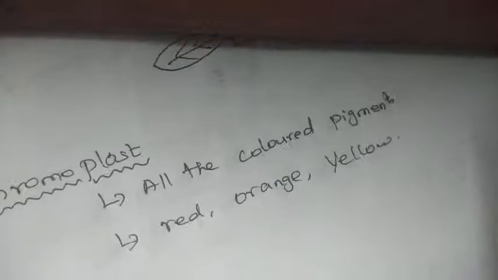For example, the red, orange and yellow colors of the flowers and ripe fruits are produced by these colored plastids. Red, yellow and orange are the colored pigments which are seen in the plants. Because of this only we can see that plants, fruits and vegetables are colored in nature. Next, the last important thing we are going to see is about leucoplast.